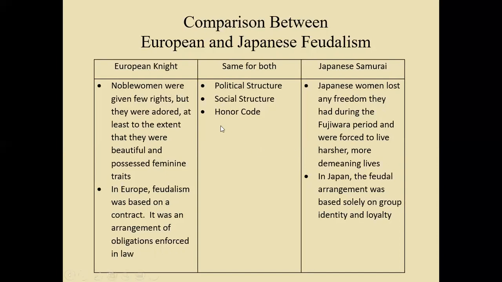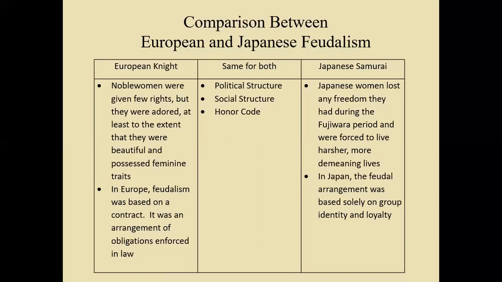Now, Japanese were very different from Europeans in terms of how they viewed women. European knights were typically much more open to noble women in terms of giving them certain rights. They viewed them as more beautiful and possessing feminine traits. European women were adored compared to Japanese samurai. The Japanese samurai basically held women to a very low standing. Women in Japan lived harsher, more demeaning lives compared to those in Europe at the time.